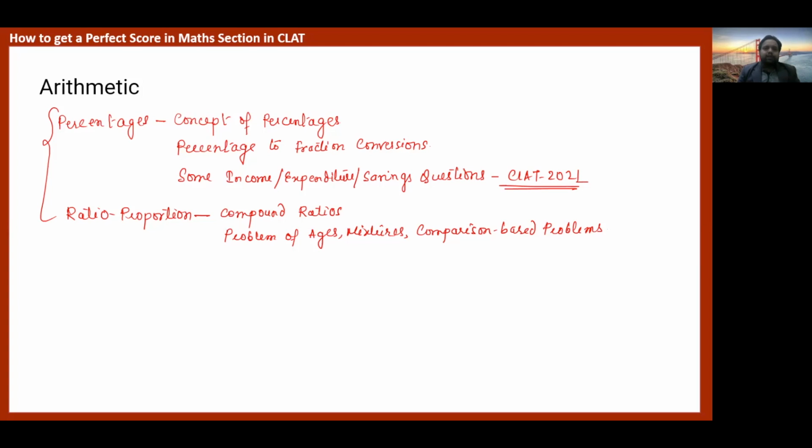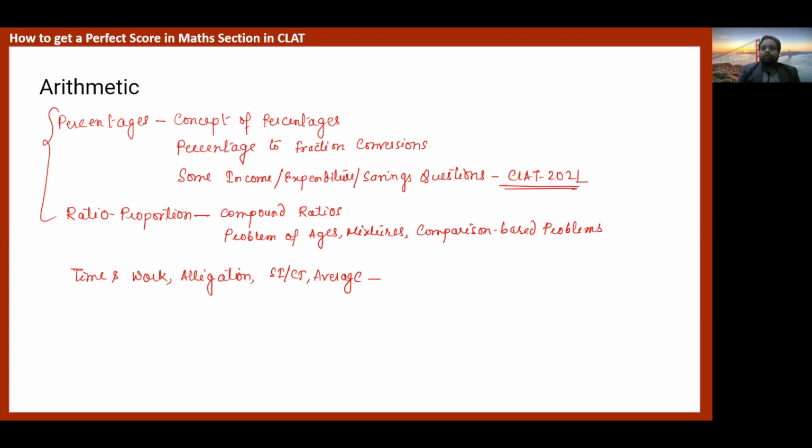And then move to time and work, then mixture and allegation, and then simple and compound interest and average. These are the main topics that comprise your arithmetic section for the CLAT examination.